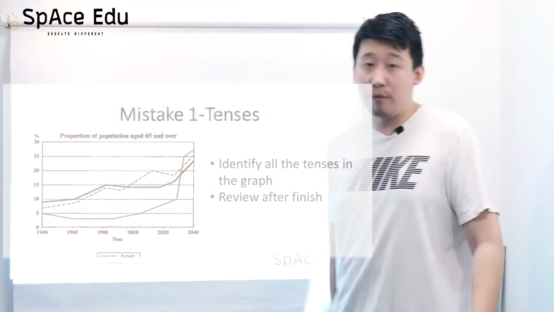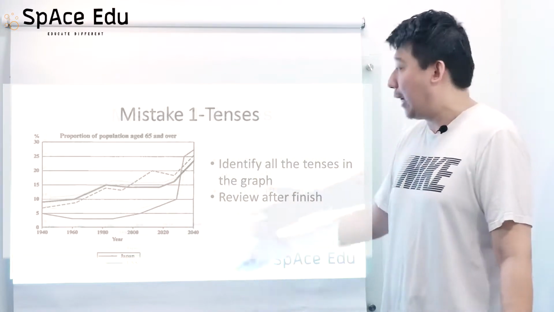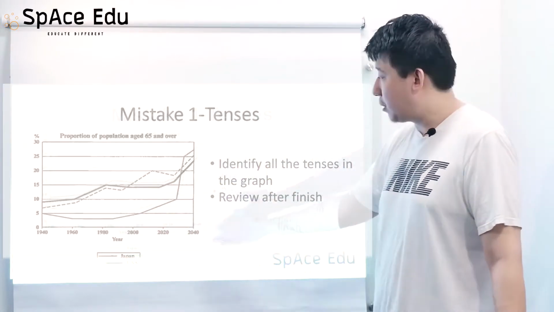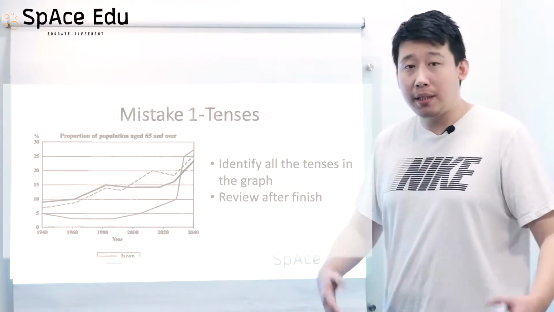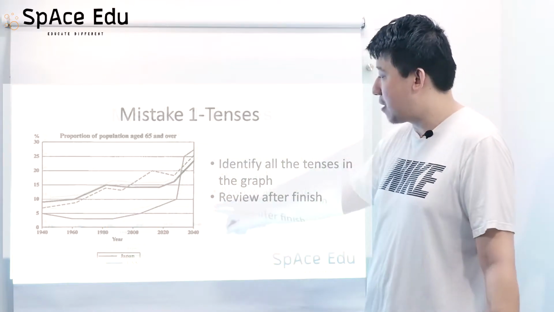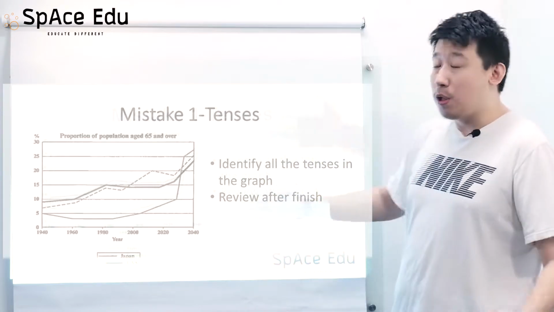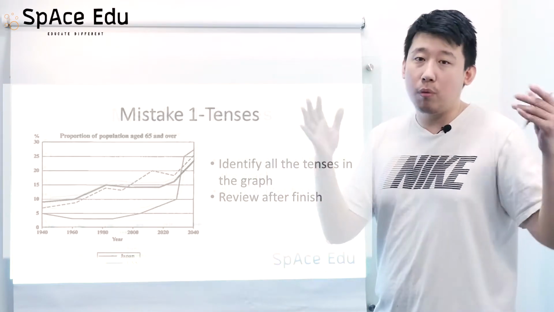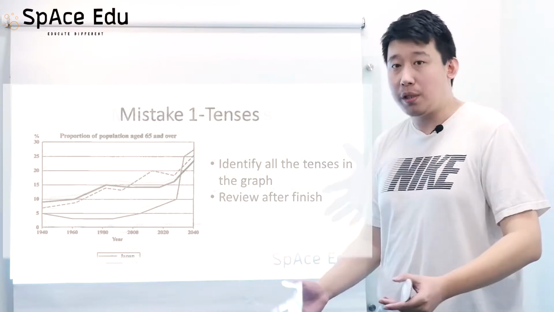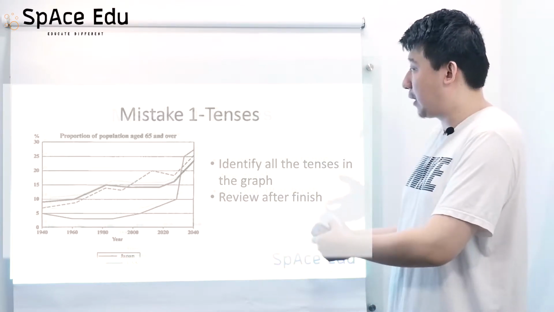The first one, of course, will be past tense, and the second one will be future tense, because the starting time is 1940 and the ending year is 2040. So make sure you have a clear understanding of what kind of tenses you're going to be using in writing task 1.